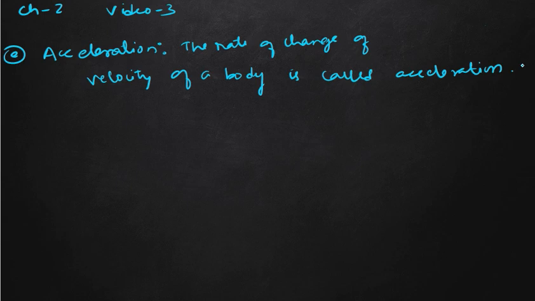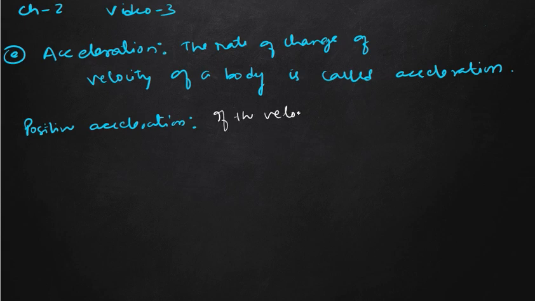So we have two types of acceleration, positive acceleration and negative acceleration. Our next topic will be positive acceleration. So what is positive acceleration? If the velocity of the body is increasing with respect to time, suppose time is increasing and your velocity is also increasing, then that type of acceleration will be known as positive acceleration.